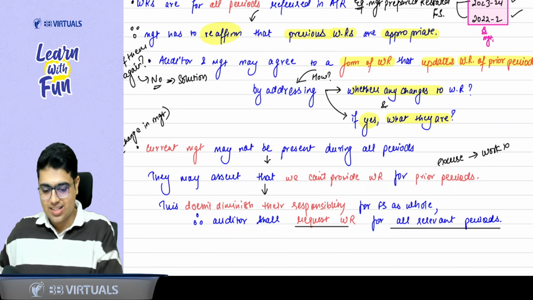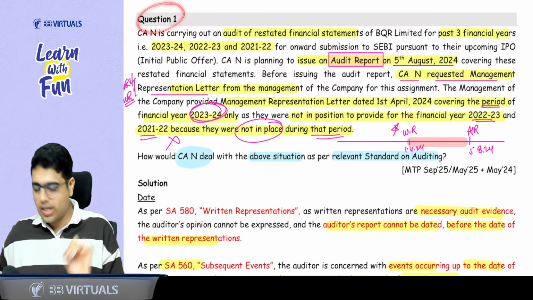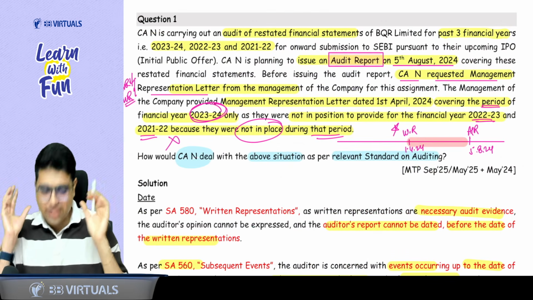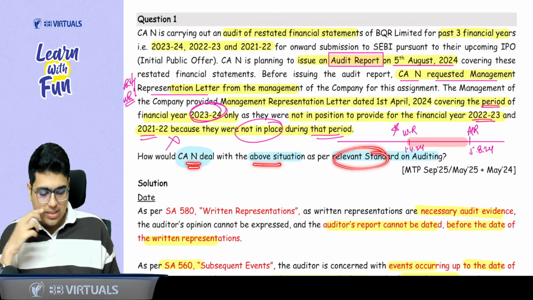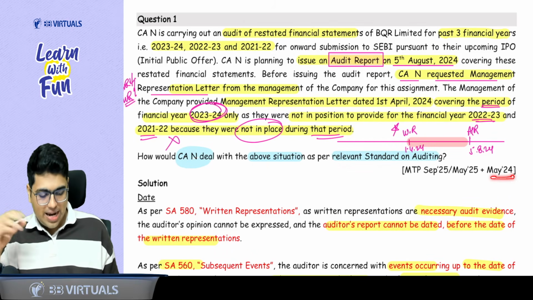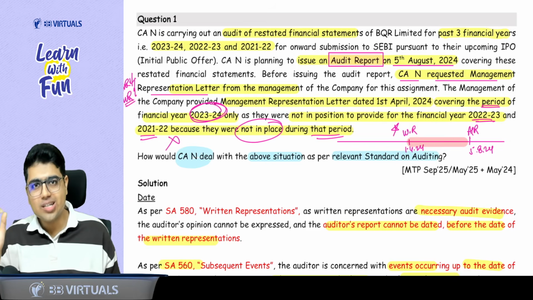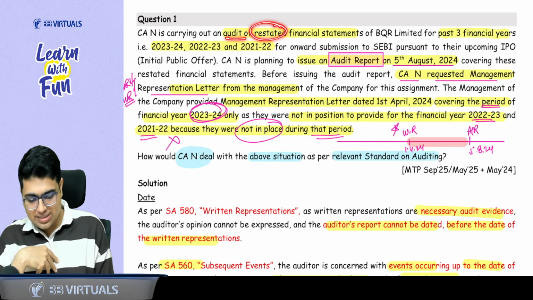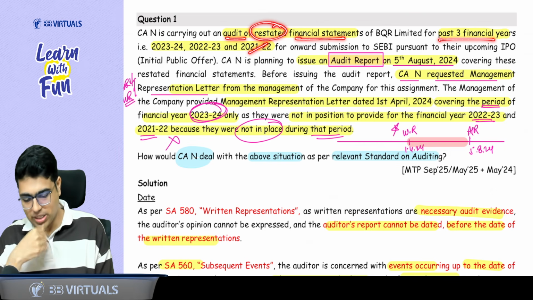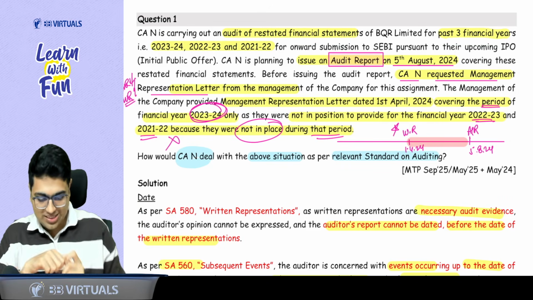Easy peasy? Yes, sir. Now, sir, on this concept only, come to your question bank. We have question number 1. Okay, everyone, please look at the question. You will love it. How will CA N deal with the above situation as per relevant Standard on Auditing? May 24, MTP May 25, MTP September 25, and so on in your exam hall. It says CA N is carrying out the audit of restated financials of the past 3 years, 21-22, 22-23, 23-24, similar to the example that we just discussed. Okay, sir.